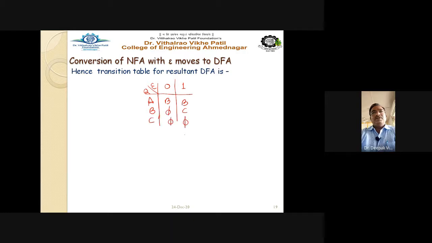Transitions are like this: capital A on 0 goes to capital B, capital A on 1 goes to capital B, capital B on 0 goes to phi, no transition. B on 1 goes to C. C on both 0 and 1 has no transition, that's why it is written as phi. And draw the final resultant DFA like this: capital A on 0 and 1 goes to B, capital B on 1 goes to C only, but from C there is no transition at all on any input. This is your resultant, the final DFA diagram.